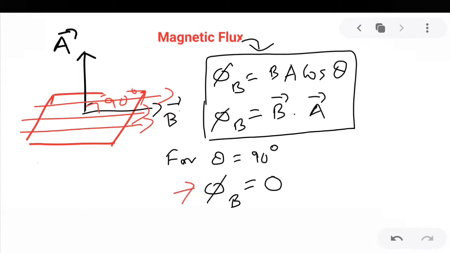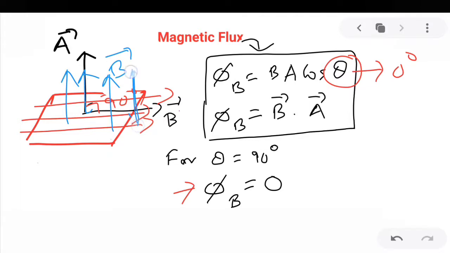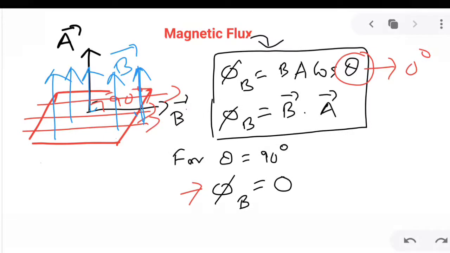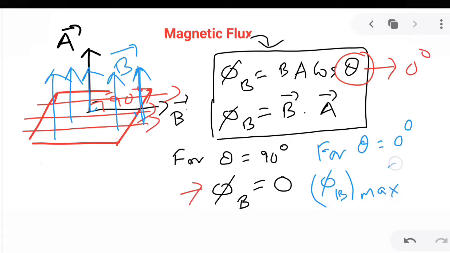Now again, what happens when theta is 0 degrees? When theta is 0 degrees, the magnetic field is in the direction of the area vector. So this is the direction of the magnetic field, which means the maximum number of lines are passing through the area. So for theta equal to 0 degrees, the magnetic flux will be maximum and equal to BA.